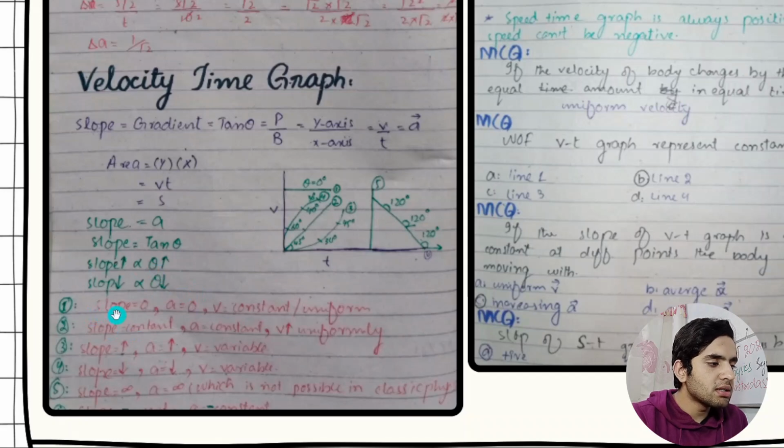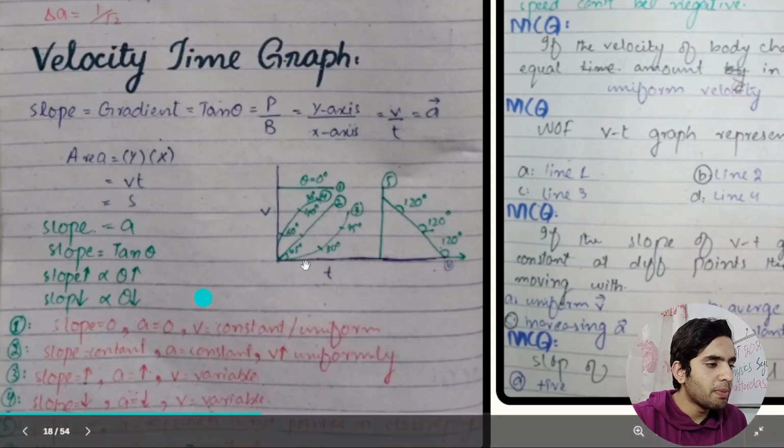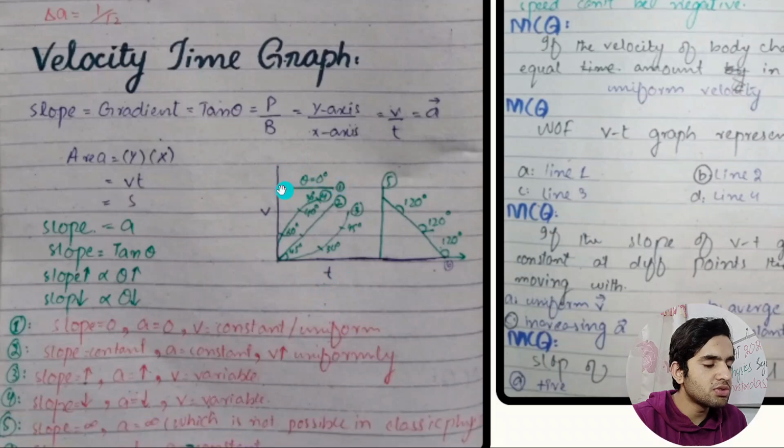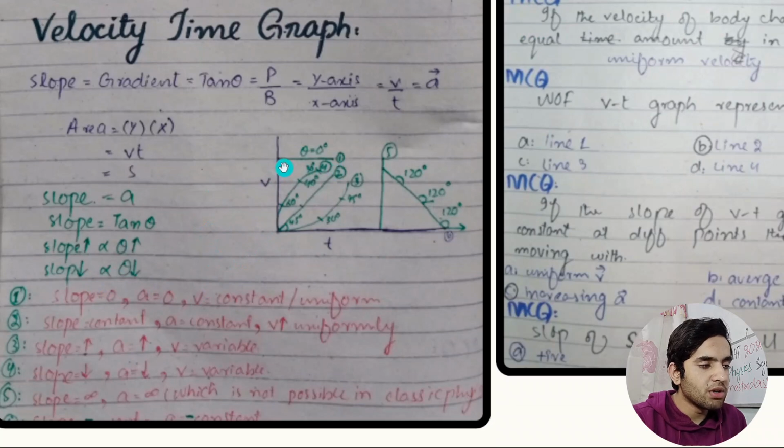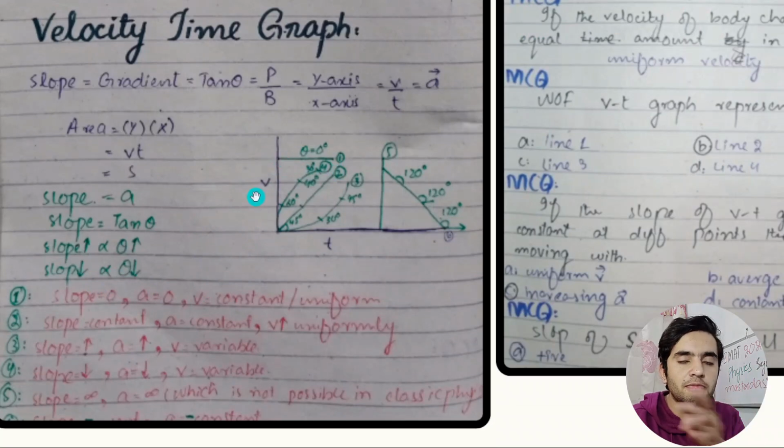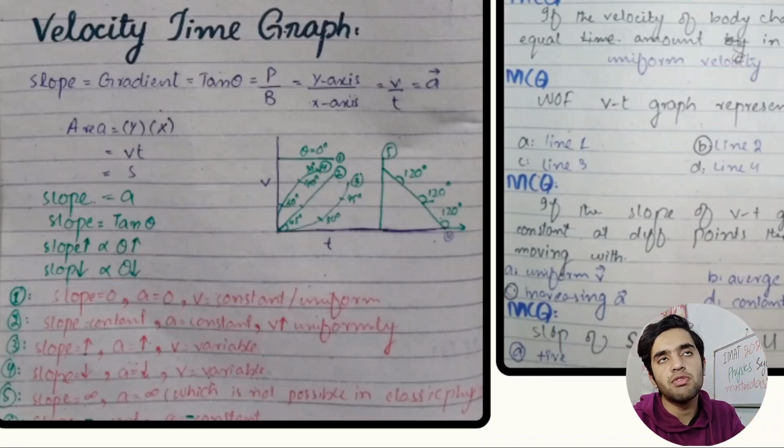So in the first one, slope is 0 because the body is at rest. V is constant, uniform. The body is moving with constant velocity. Constant velocity is not changing. Velocity is this line. It is not coming down, not picking up. Just time is passing by, but velocity is constant. So slope is 0, because we have got constant velocity. Velocity change is Vf minus Vi. So if Vf was 5 and Vi was 5, we get 0. Y by x, y is 0, so we get 0.